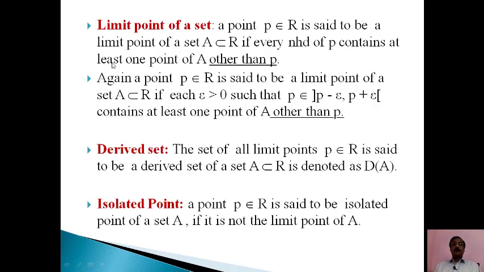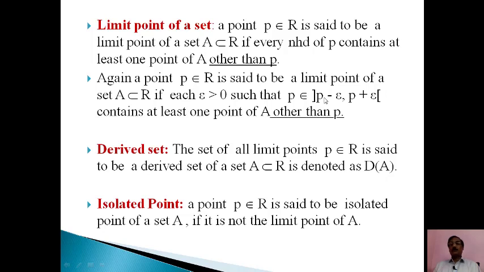Now, the limit point of a set. A point P belongs to R is said to be a limit point of a set A, a subset of R, if every neighborhood of P contains at least one point of A other than P. This is a very important line: every neighborhood of P contains at least one point of A other than P.